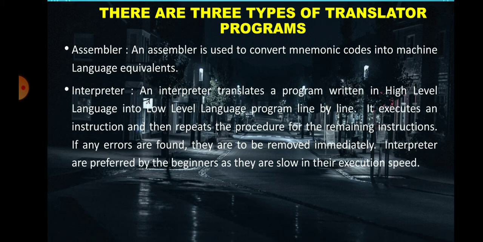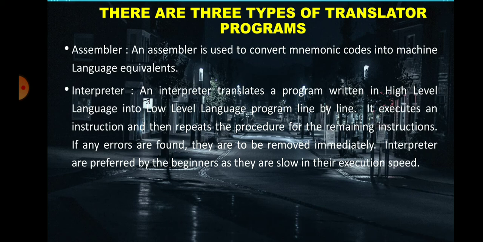Assembler. An assembler is a program that is used to convert mnemonic codes into their machine language equivalents. Interpreters. Interpreters translate the programs written in high-level language into low-level language programs line by line. Execute an instruction and then repeat the procedure for the remaining instructions.